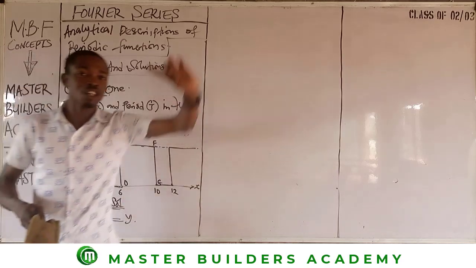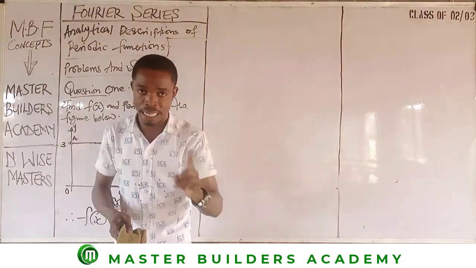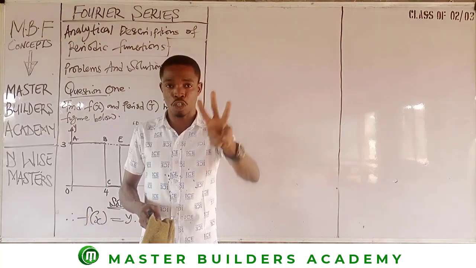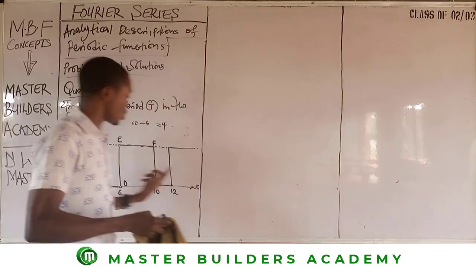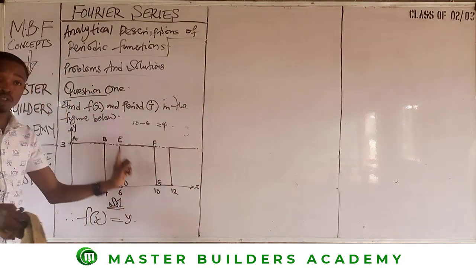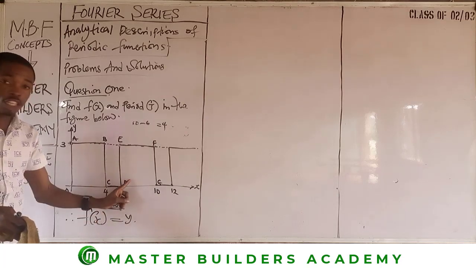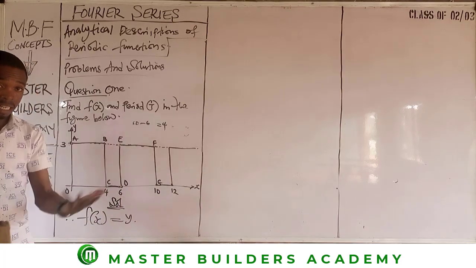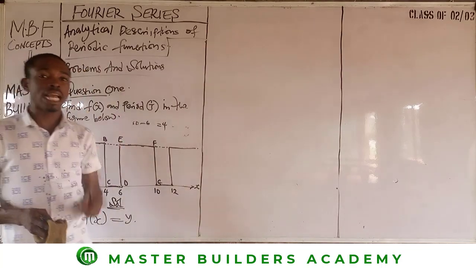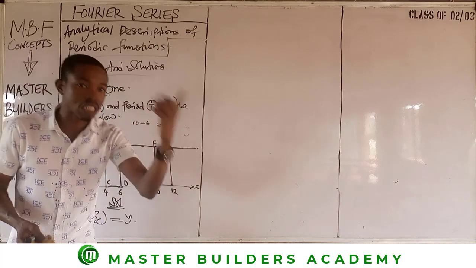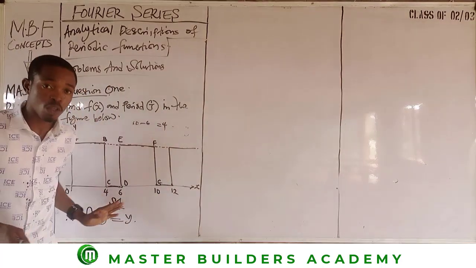So the next key to assess is the lines present. I did mention that there are 3 representations of lines. A line can be represented as vertical, horizontal, and inclined. So in this question, let's look at the lines that we have here. AB is horizontal. BC is vertical. CD is horizontal. DE is vertical, right? So in this case, there is no inclined line. But we did mention earlier that vertical lines are not considered as lines here, right? Why? Because the value of X does not change with time.